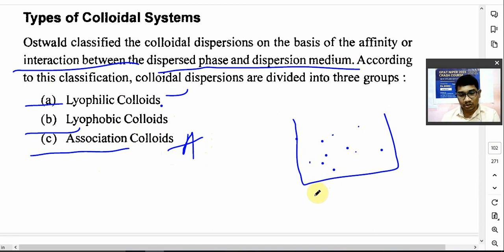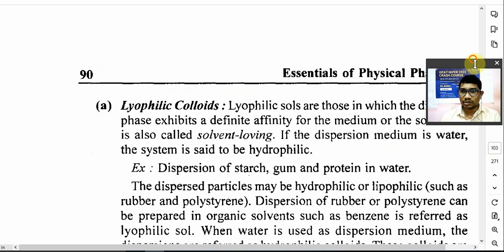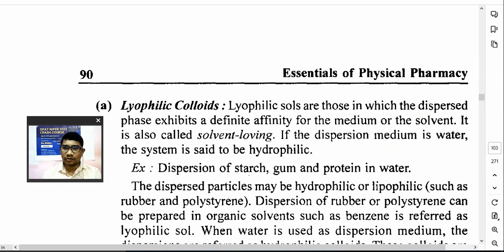It is strongly solvated. In lyophilic colloids there is a higher solvation, so that is why they are known as solvent loving. Lyophilic means: lyo is the term for solvent, philic means loving, so solvent loving. Lyophobic means solvent hating. Here there is solvation of the material, but there is no dissolution, that is why. We have seen this.